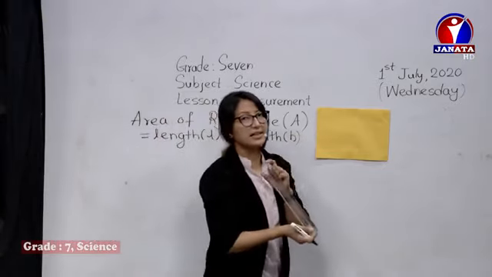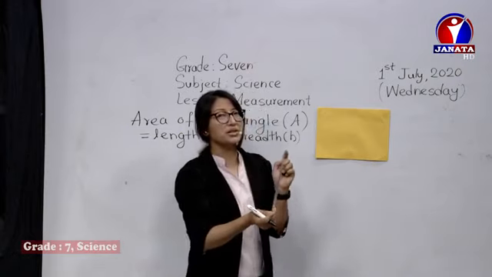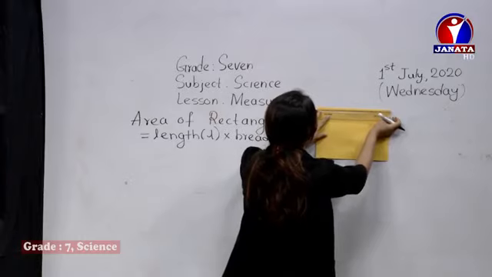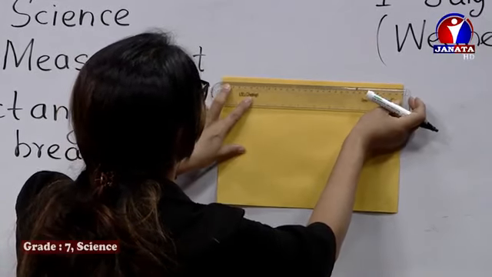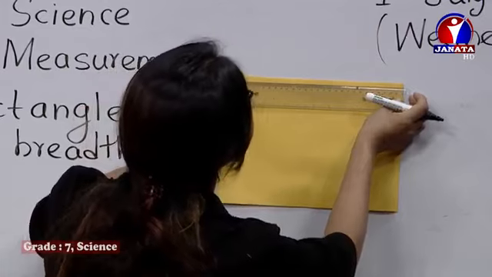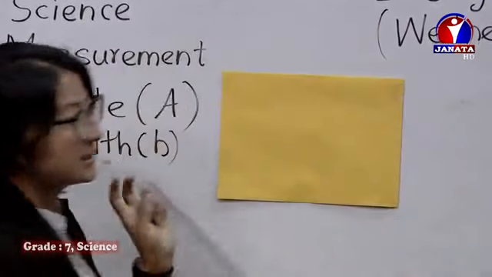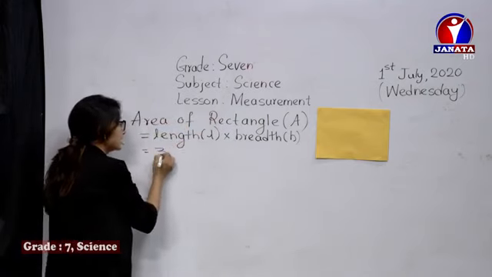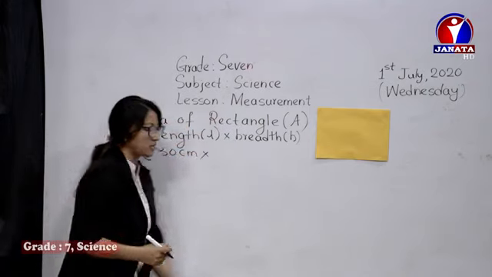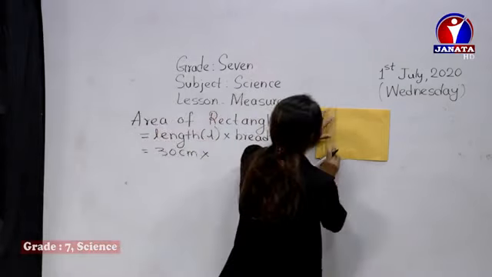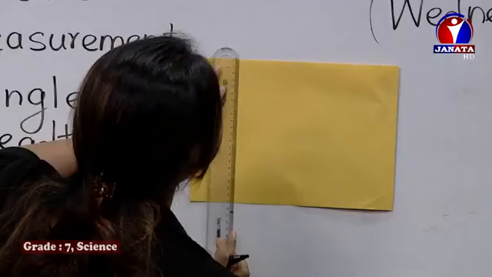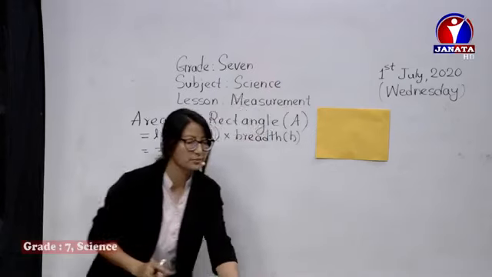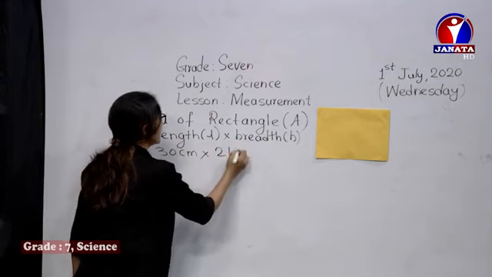Now, how much is its length if we measure? We can just get a scale. You remember the previous measuring rules. If you measure here, keeping it straight on the surface, it seems to be exactly 30 centimeters. Yes, the length is 30 centimeters. And now what about the breadth? Let's check. Its breadth is 21 centimeters.